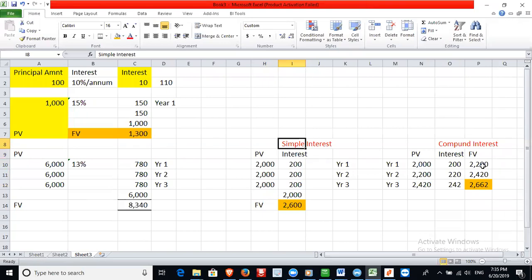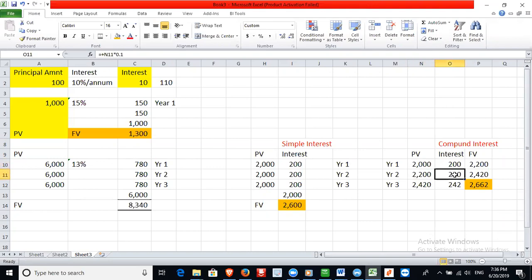Then in year 2, you are investing the balance that you have got, which is present value plus interest. That's the amount that you are going to invest in year 2. So in this instance, we are going to invest 2,200. We are not calculating our interest on the 2,000.